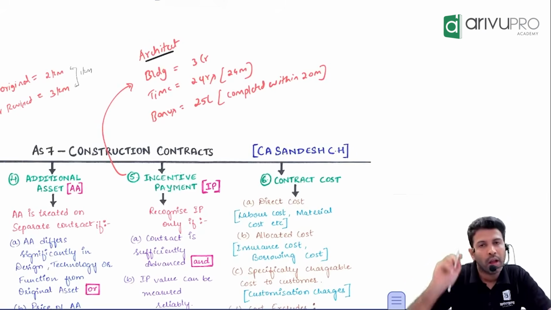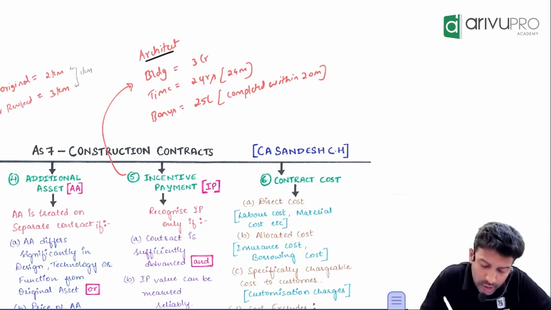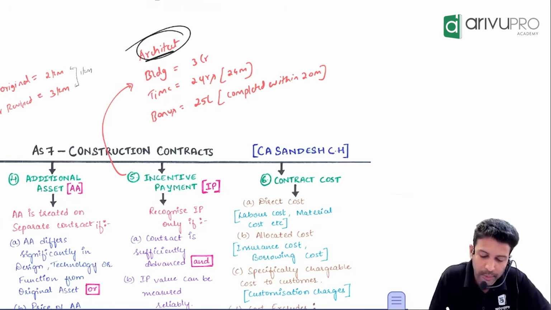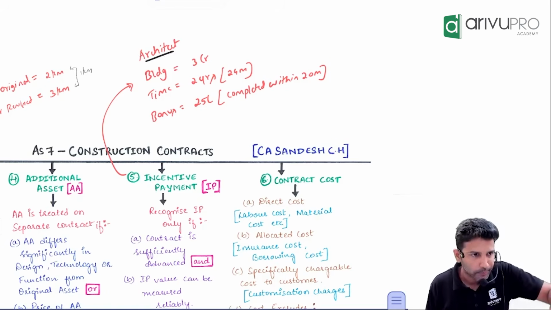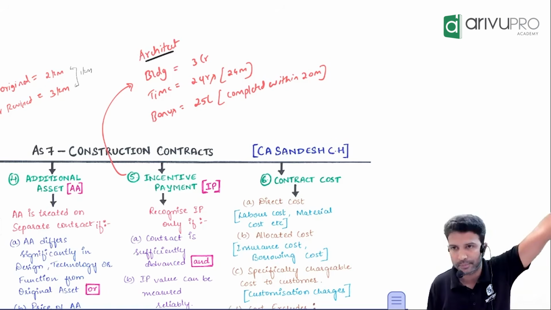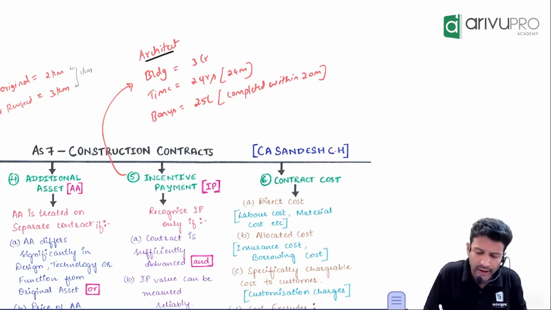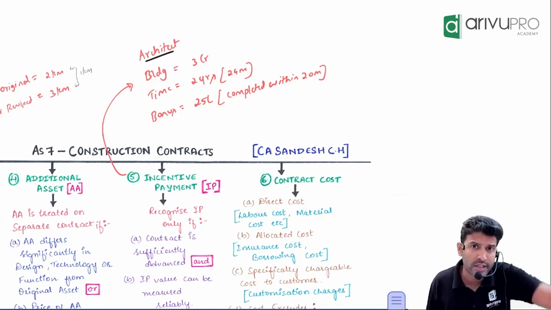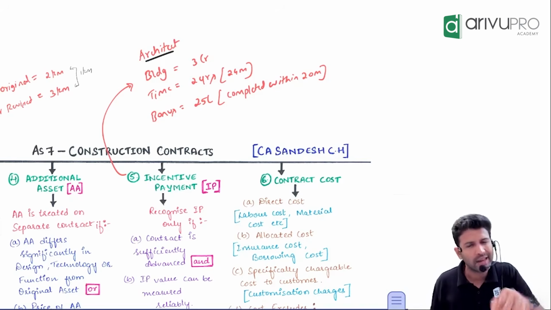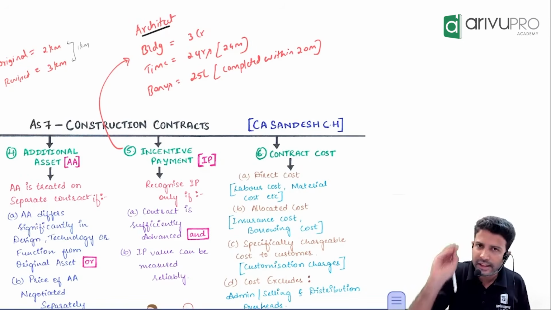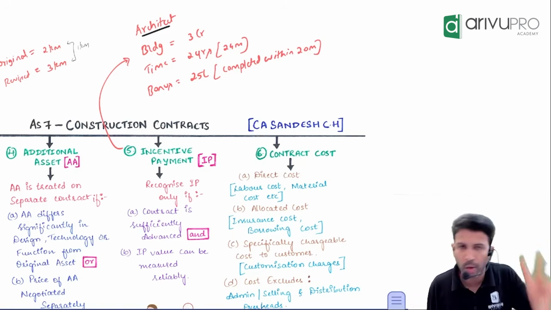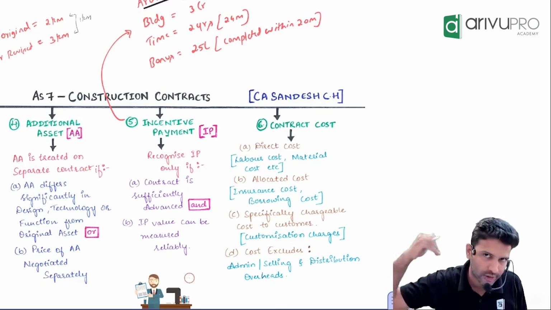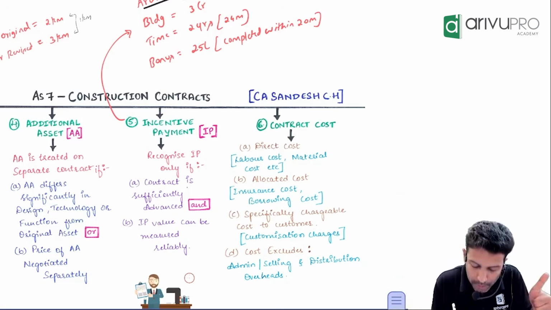Meaning is clear? Now the question will arise, when should this architect company account for this 25 lakh? Today or at the end of the contract? There is some confusion because the contract can go for how many years? 2 years. So when should we book? Today, at the end of the first year, or at the end of the second year? For that, AS 7 gives clarity that an incentive payment you can recognize as revenue provided two conditions are satisfied. One, the contract should be sufficiently advanced to say that the specific performance standards will be met.